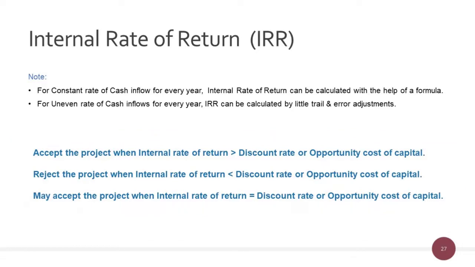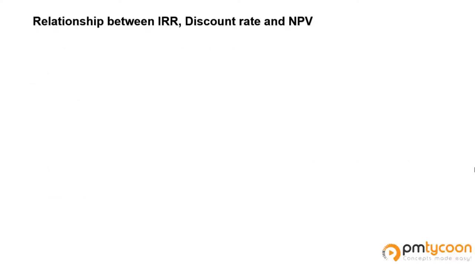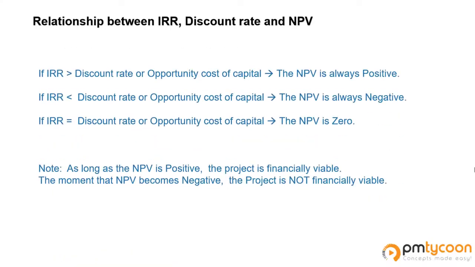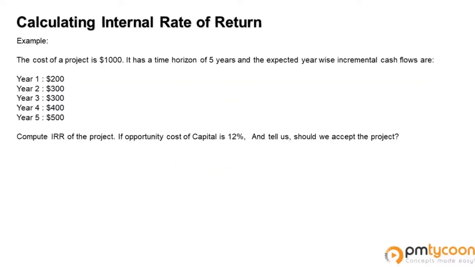And if the internal rate of return is equal to the discount rate, then you may accept the project considering other project benefits. Also, let's look at the relationship between internal rate of return, discount rate, and net present value quickly. Whenever the internal rate of return is greater than the discount rate, your net present value is always positive. If the IRR is less than the discount rate, then the net present value is negative. And if the internal rate of return is equal to the discount rate, then the net present value is going to be 0.